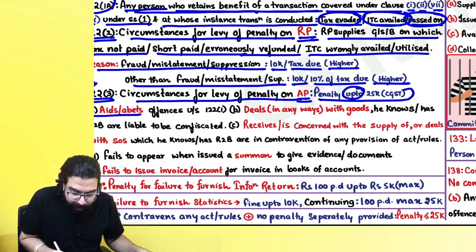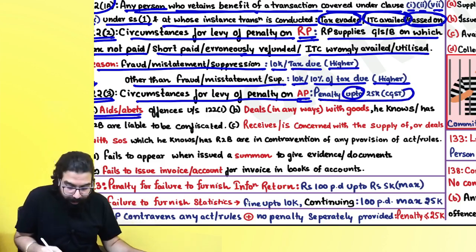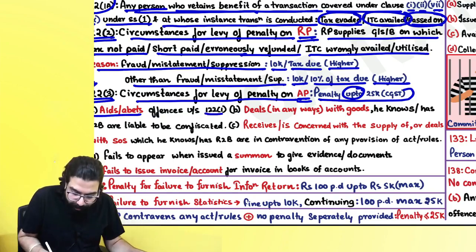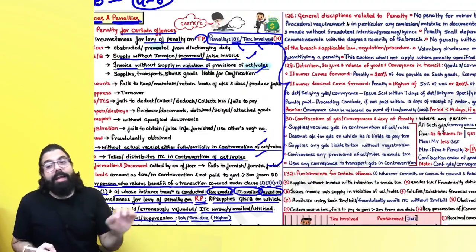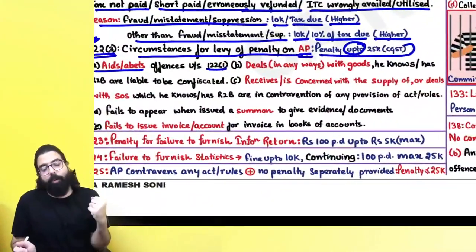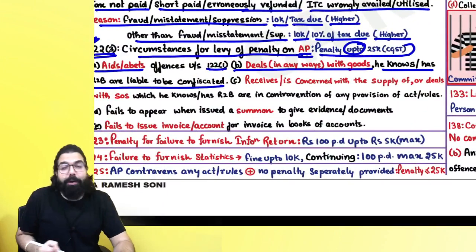And it says if you are a person who aids or abets, you are helping someone in doing the offenses under section number 122(1), meaning all these offenses which I told you about. If you are helping someone in doing that, you are not a registered person but you are helping someone. Or (b), he deals in any way with goods he knows or has reason to believe are liable to be confiscated.